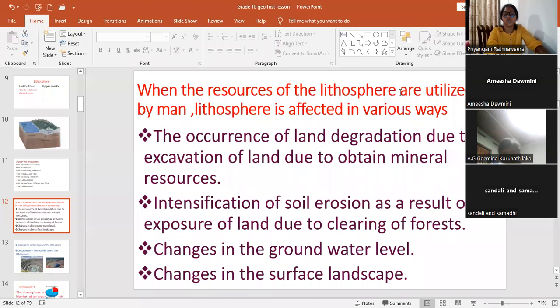When the resources of the lithosphere are utilized by man, lithosphere is affected in various ways. Write two of them. Give two examples for that.